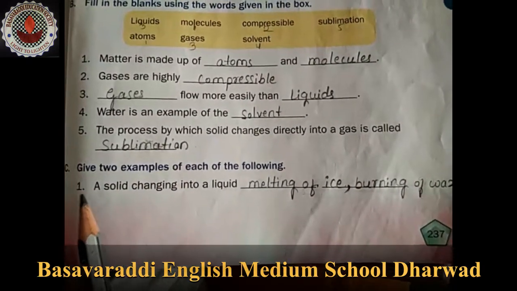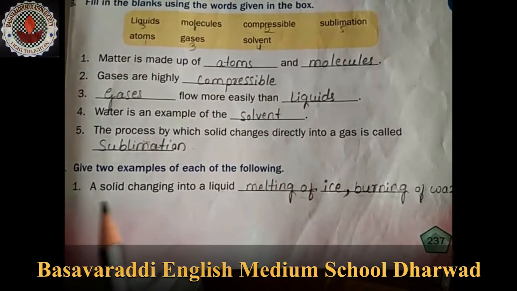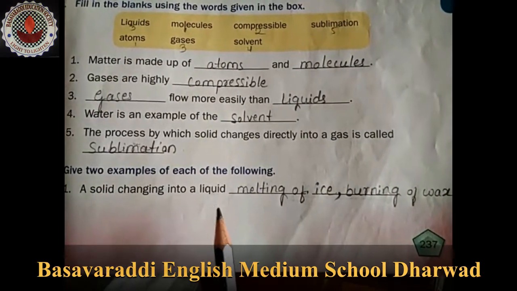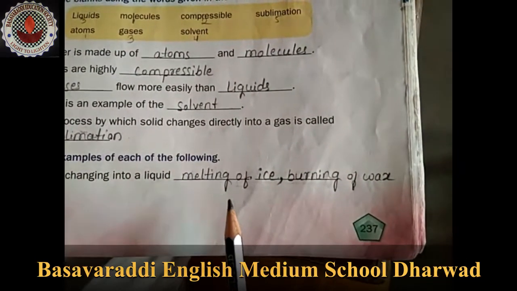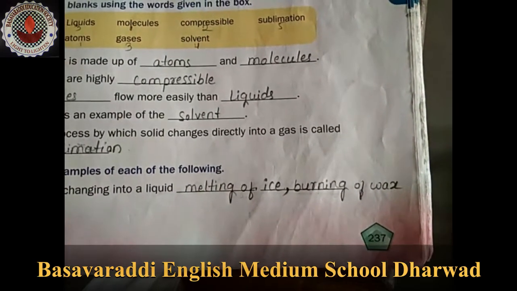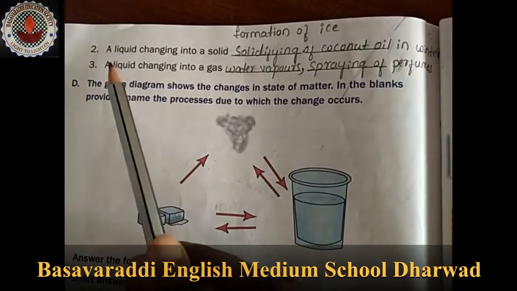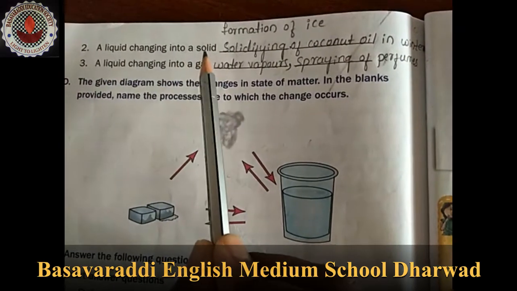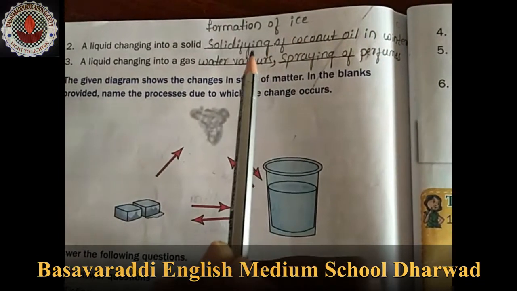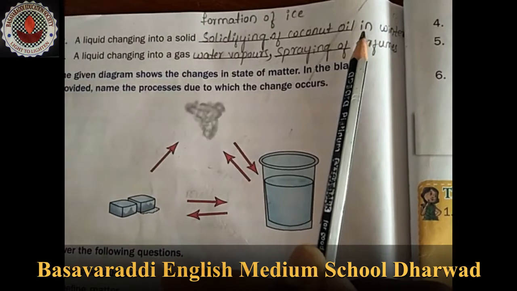Next, the C question. Give 2 examples of each of the following. The first one, a solid changing into a liquid. The 2 examples are melting of ice, burning of wax. Next question, a liquid changing into a solid. The 2 examples are formation of ice, solidifying of coconut oil in winter season.